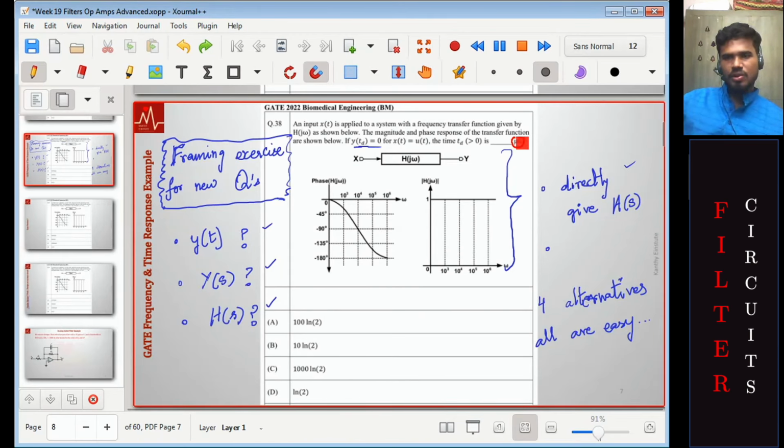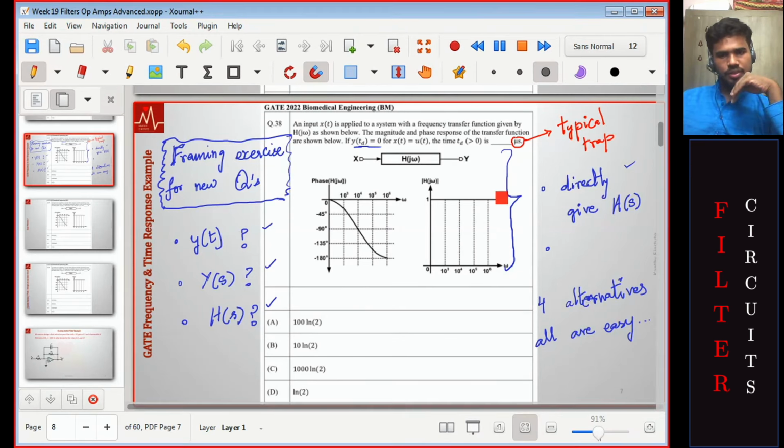If you're making a lot of silly mistakes, start learning to identify traps in questions. Or for this question, they could ask an easier version. Instead of h of s, they ask you for h of s inverse. Again, we tend to make mistakes.